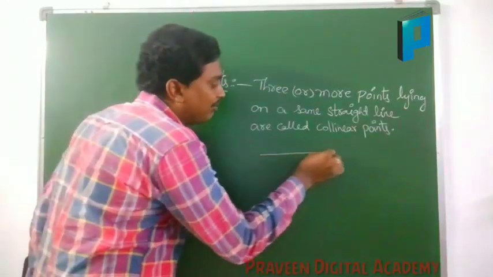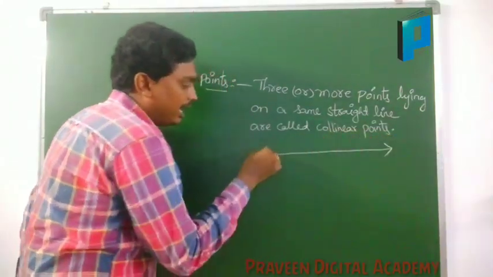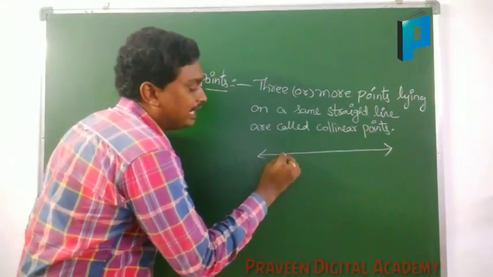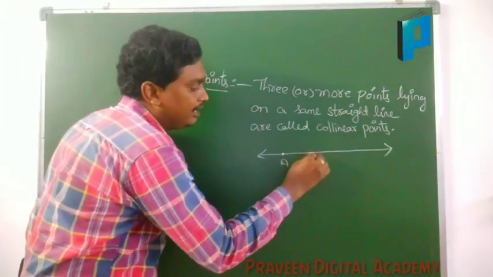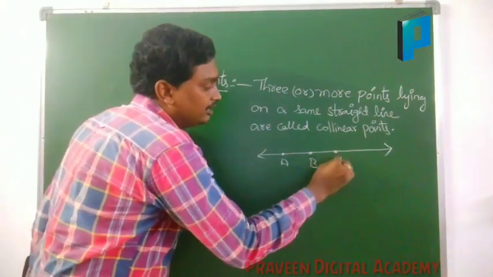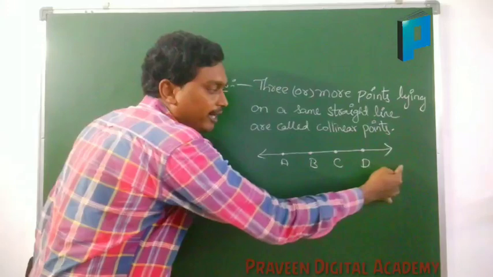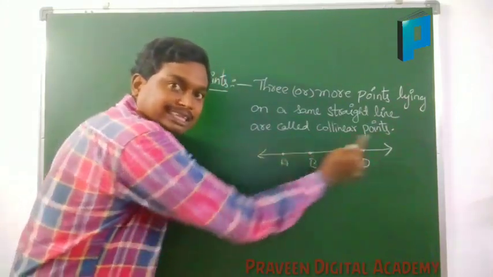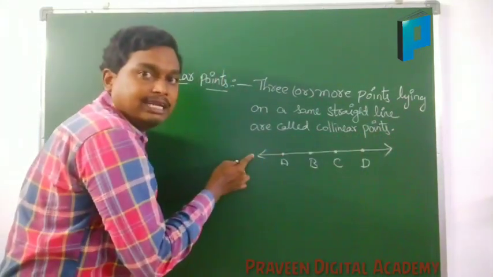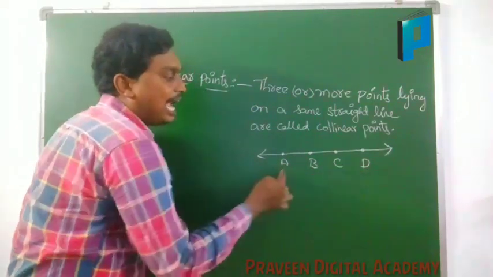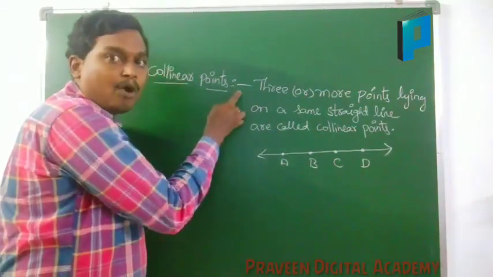If you are having a straight line like this, if you are having three or more points, A, B, C, D, these 4 points are on the same line, so we can call these A, B, C, D collinear points.